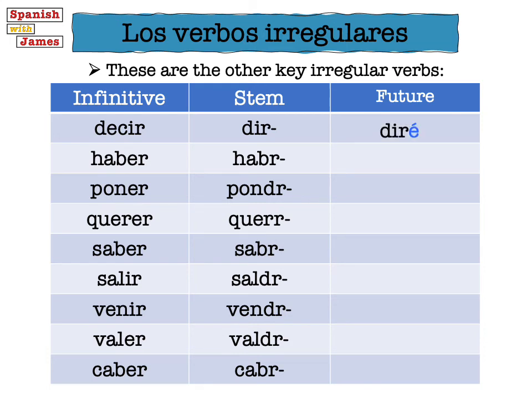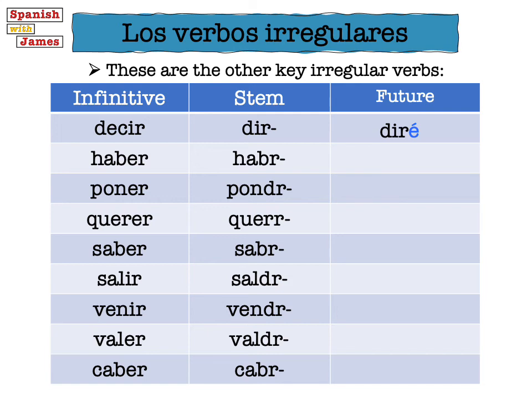So I will say is diré. Next up's our verb haber, which is our verb to have when used as an auxiliary verb. So it's not the same as tener, which is to have as in to possess something. Haber is more like when you say I have done something. For example, he comido, I have eaten.